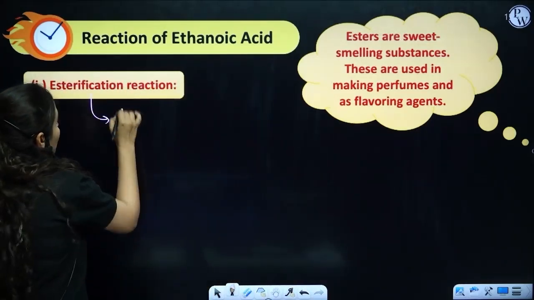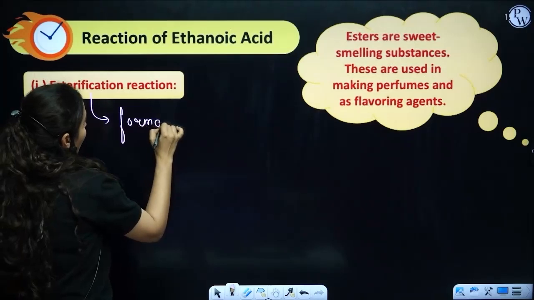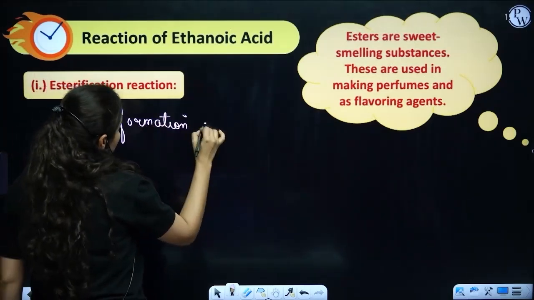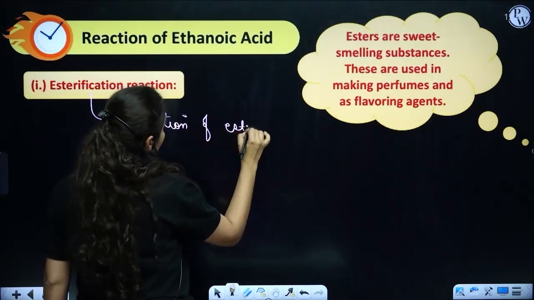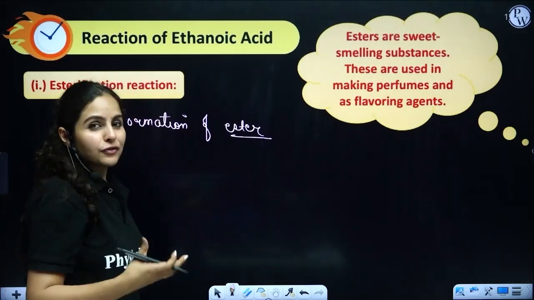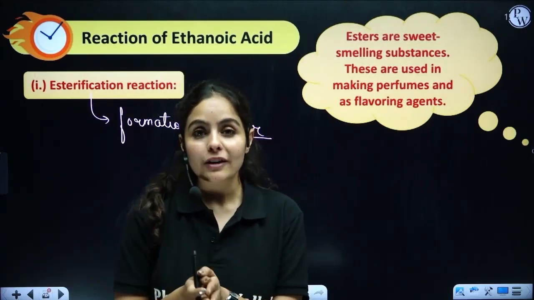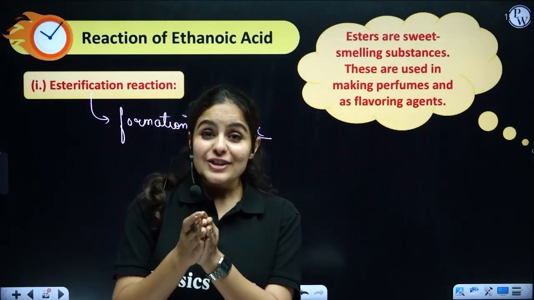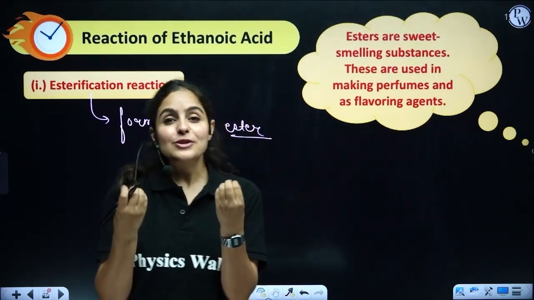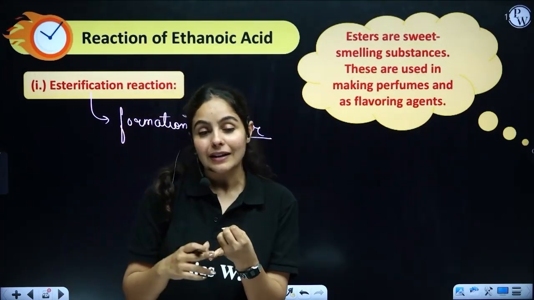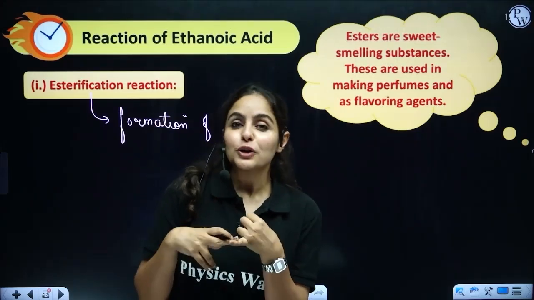Esterification means formation of ester. Now, what are esters? Esters have a very fruity smell. And if we try to prepare it in the laboratory, it actually gives that fruity smell, which is used in bakery items and also in perfumes.